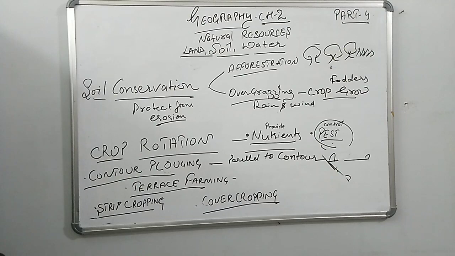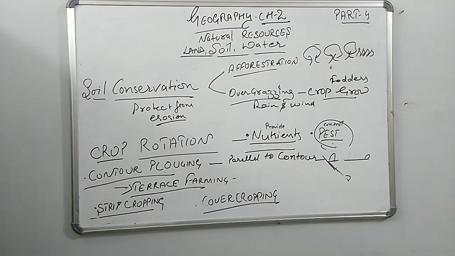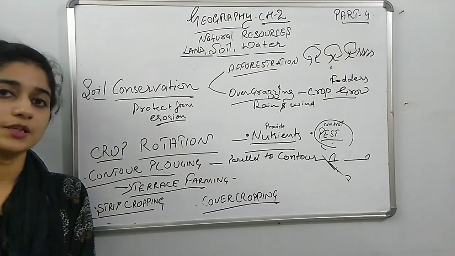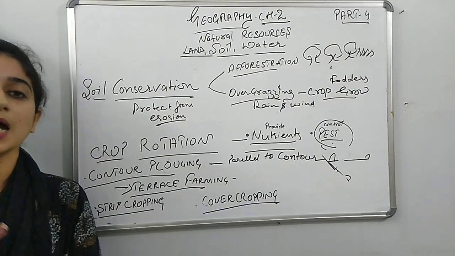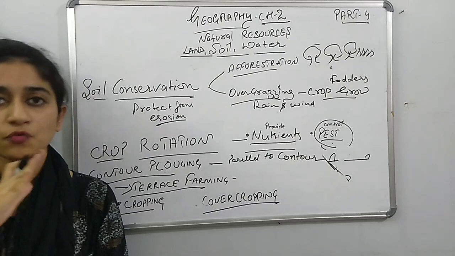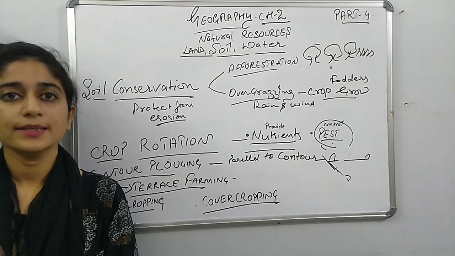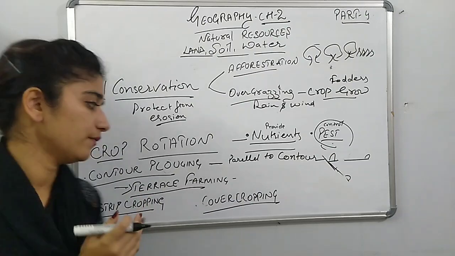Now talking about terrace farming. Terrace farming is an area activity which is mainly conducted in a mountain region, and in this method the hill slopes are cut in a form that all the water doesn't flow instantly; rather, we can stop some amount of water at a high level.